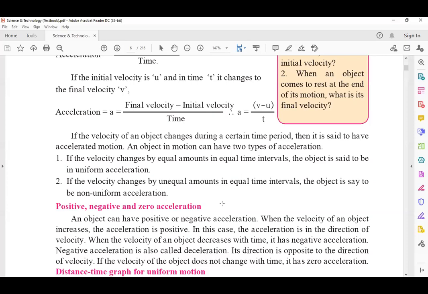No. So zero acceleration will be there only when the object is at rest or moving with a constant velocity. Getting my point? Yes, sir.